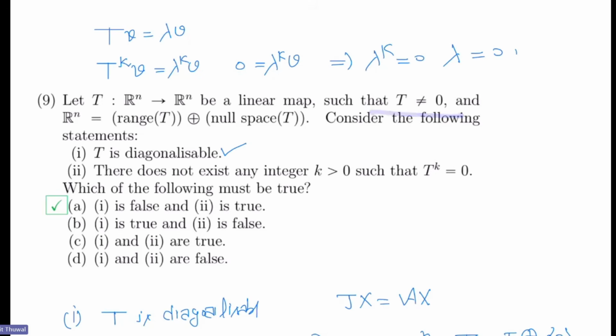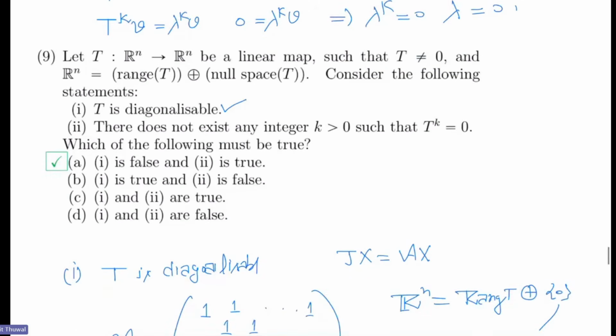Sir, then image T will be contained in kernel T, right? So, I mean, we can't write the direct sum then. If T to the power k is 0 for some k, then why image T will be contained in kernel T? Sir, because T of T to the power k minus 1, that is image T. So then kernel T will contain image T. And that is not possible by our hypothesis given in the question.